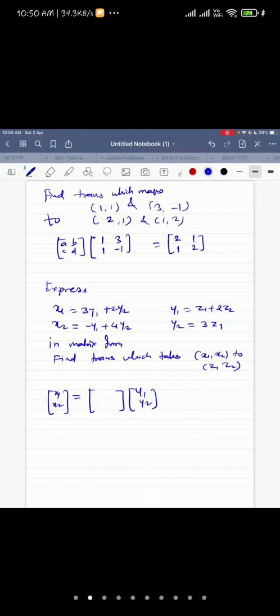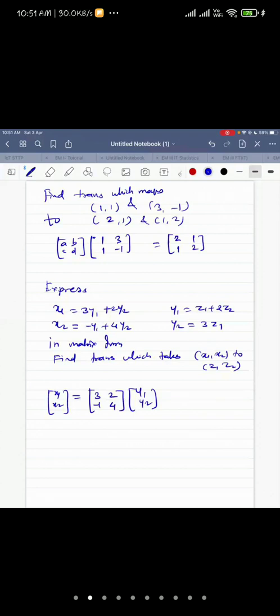So can anybody tell me? Yeah, Sakshi has given the answer. But Sakshi, you need to write it in the proper form. You are telling column or rows, I'm not understanding that. Shruti, okay. So first row is 3, 2. Second row is minus 1, 4.